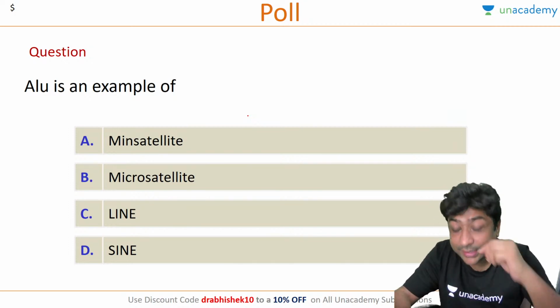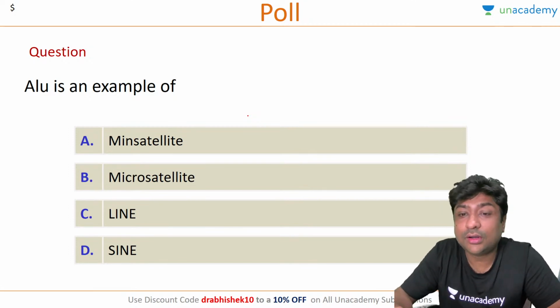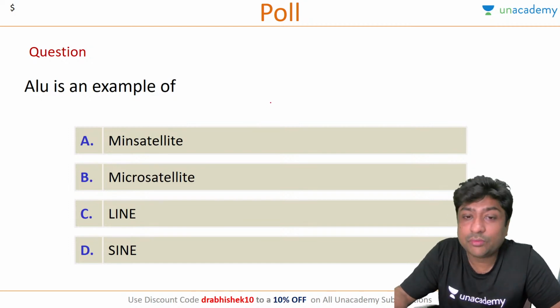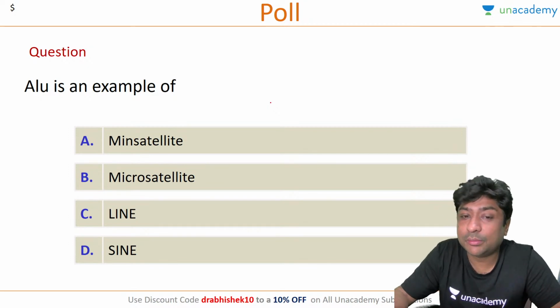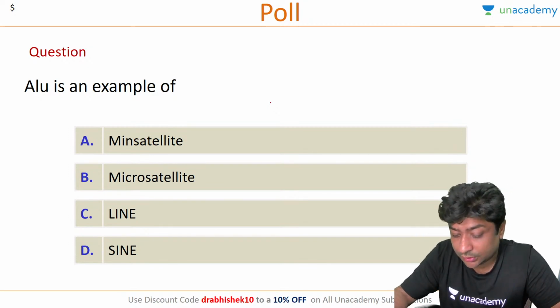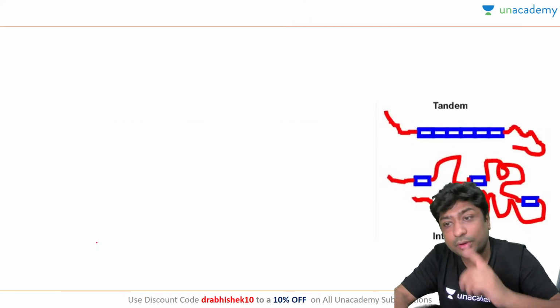Remember, even if you guess, you will learn more. If you don't participate, you will not learn. I always talk about participatory learning. Don't worry about getting it wrong, just participate. The more you participate, the more you will learn. So almost everyone is going for ALU, but that is not the correct answer. The correct answer is sign. Okay. So let me talk to you about this.